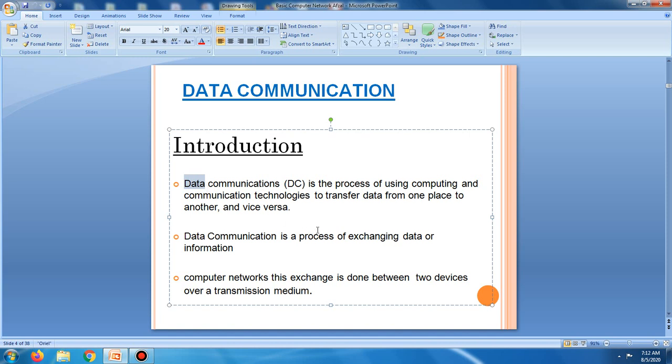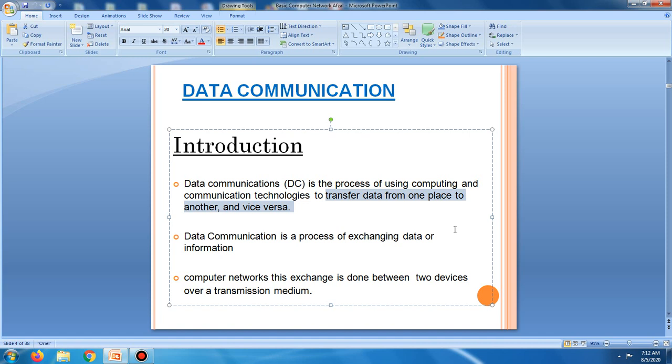Data communications is the process of using computing and communication technologies to transfer data from one place to another and vice versa. It is a process of exchanging data or information between two devices.